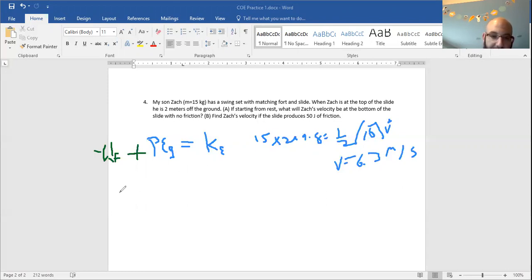All right, and now we'll just plug everything in again. So we had 15 times 2 times 9.8, and that's 294. So we have negative 50 plus 294 equals on the other side half of mv squared, which is 7.5 v squared. I'm sorry, negative 50 plus 294. I have to have a positive answer there, it's 244. And then when we solve again, we get 5.7.